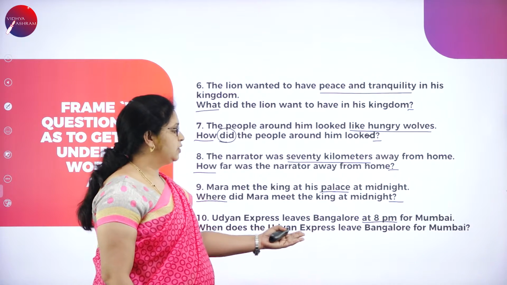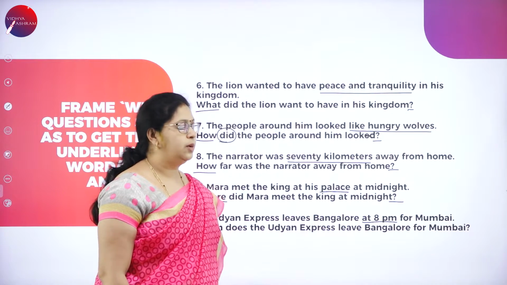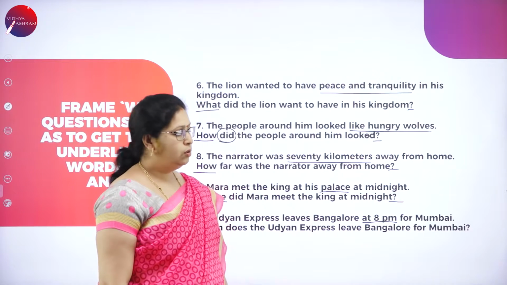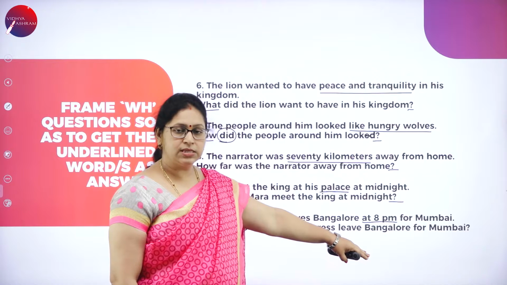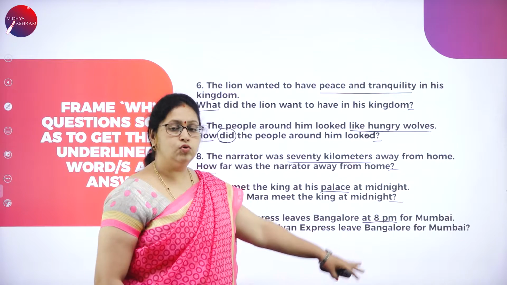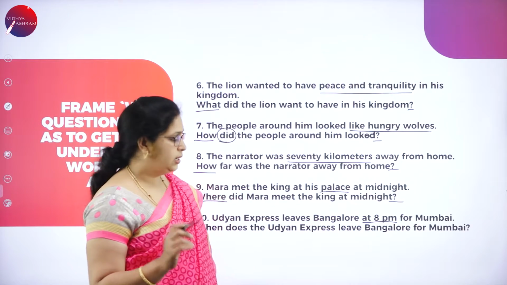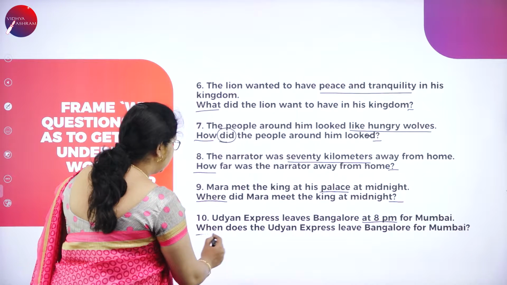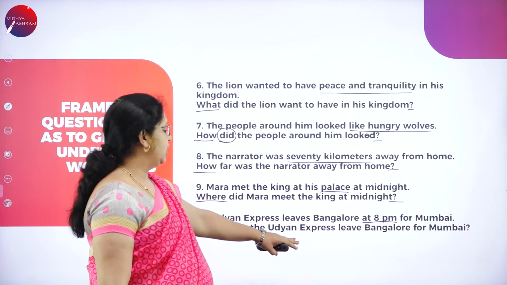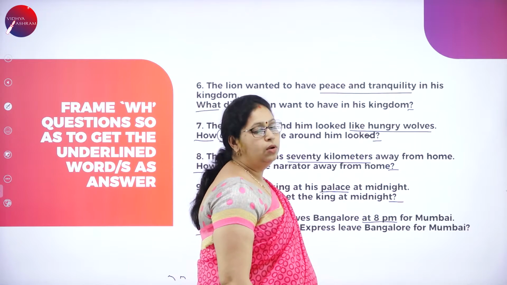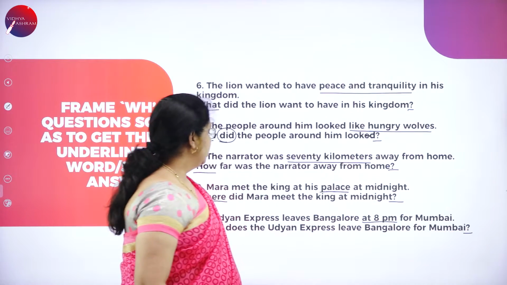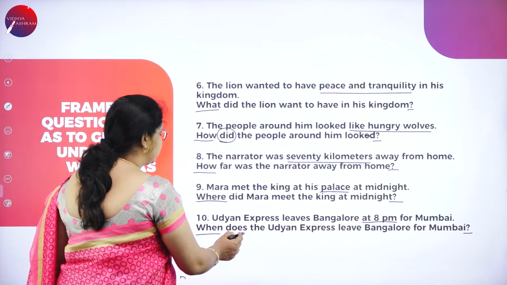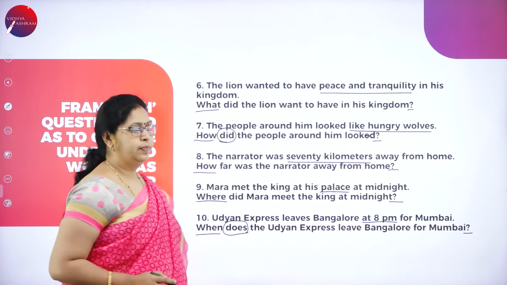Udyan Express leaves Bangalore at 8 p.m. for Mumbai. So, what is underlined? The time is underlined. If you want time as the answer, what is the word you have to use? When. Isn't it? Yes. When does the Udyan Express leave Bangalore for Mumbai? So, here, why has this does come?